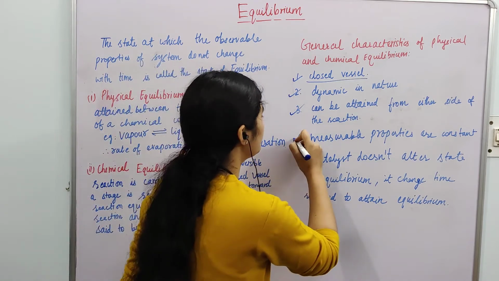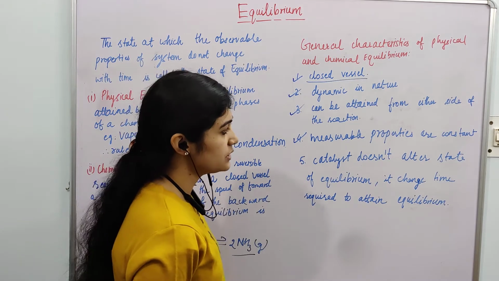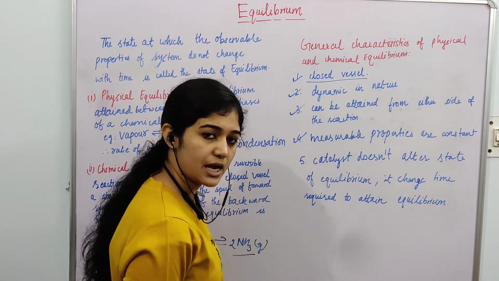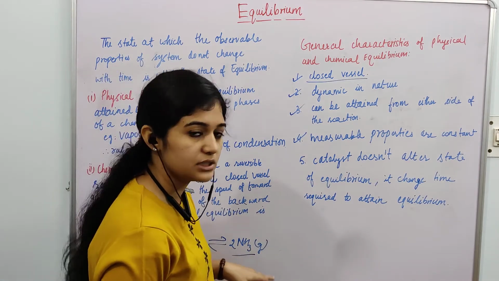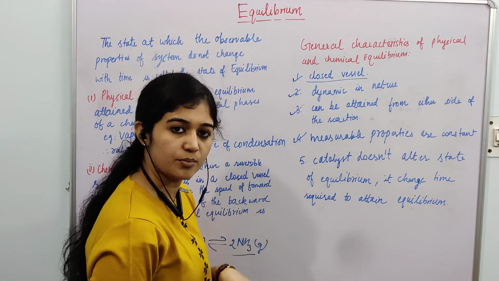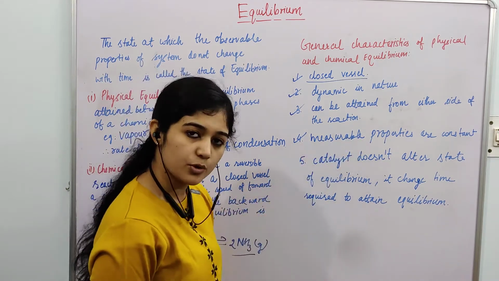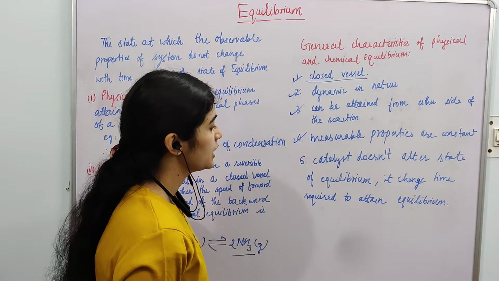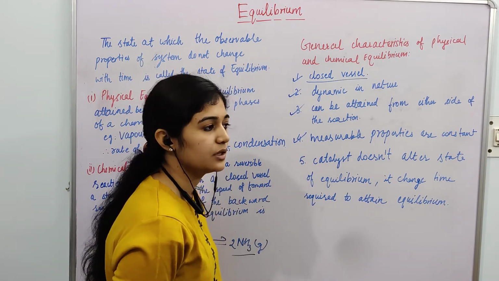Fourth, measurable properties are constant. Once equilibrium is attained, the concentration of both reactants and product will remain constant, the temperature will remain constant, the pressure will remain constant, and all the other measurable properties will be constant. Last thing is, what is the effect of catalyst on the equilibrium?